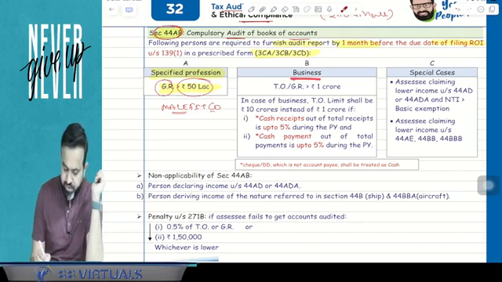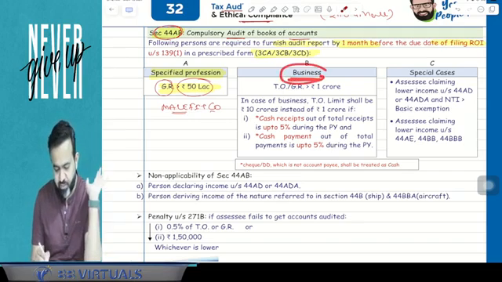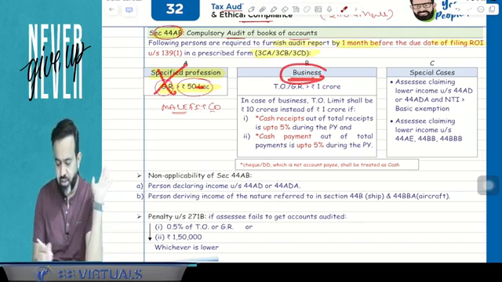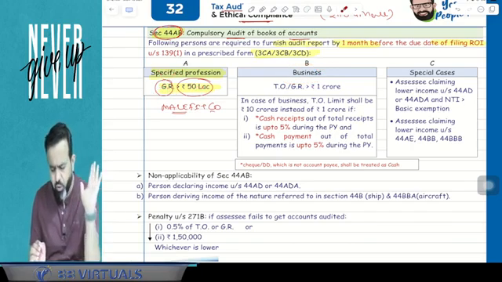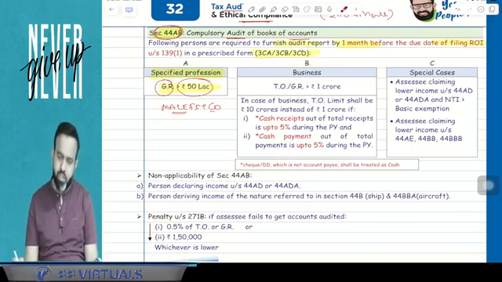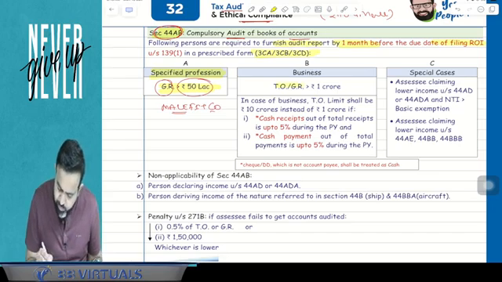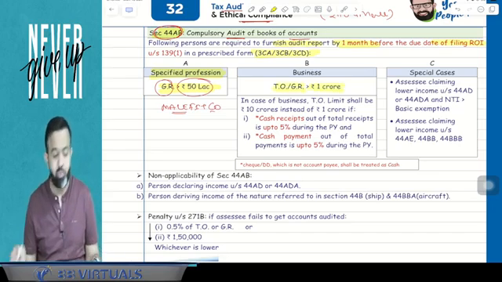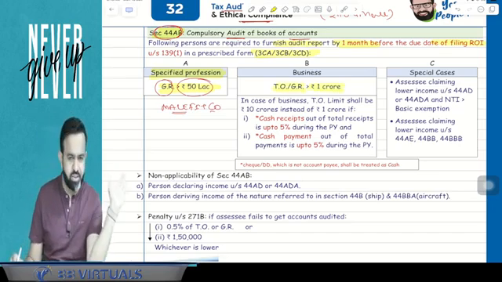Now in case of business, meaning other than specified profession, if your turnover or gross receipt in the previous year is more than 1 crore rupees, then your accounts are required to be audited.